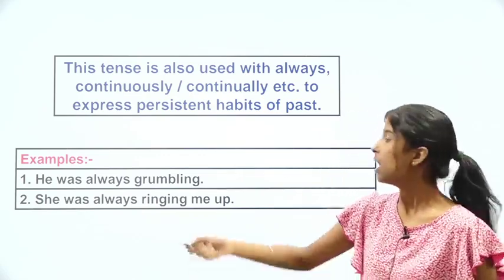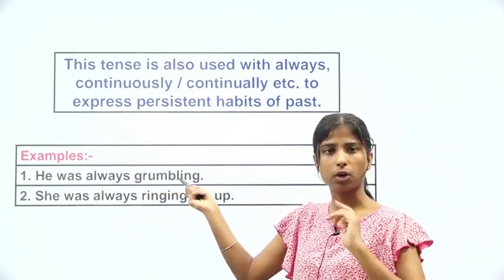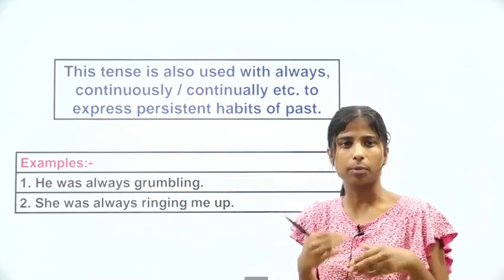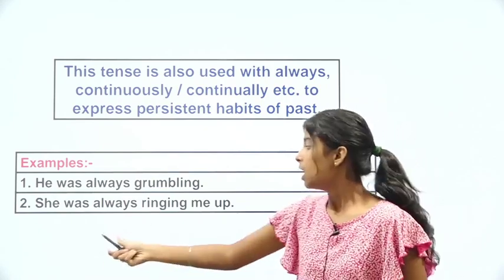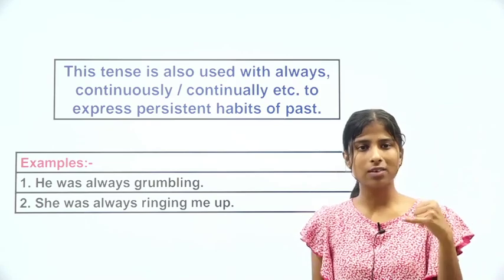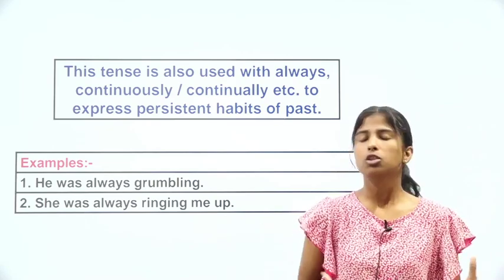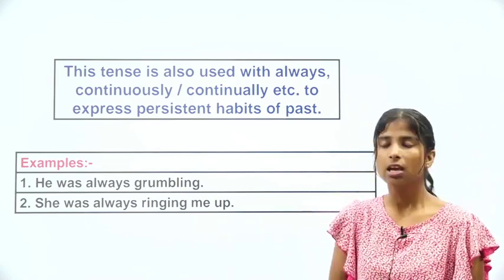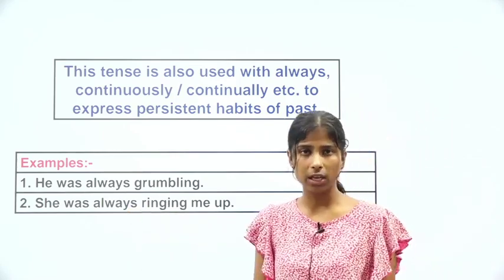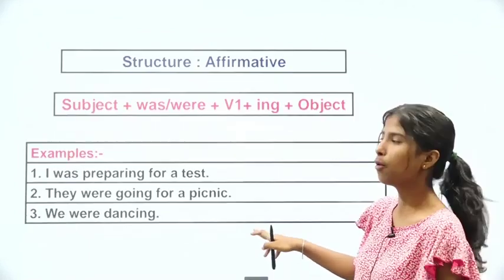For example, he was always grumbling. वो grumble करता था, पहले करता था, अब नहीं करता, but वो continuously grumbling करता था, persistent था वो उस चीज को लेके. She was always ringing me up. So she was always is what? She was being persistent. So when you do a thing continuously, so over there we use the past continuous tense. So she was always ringing me up. How annoying.